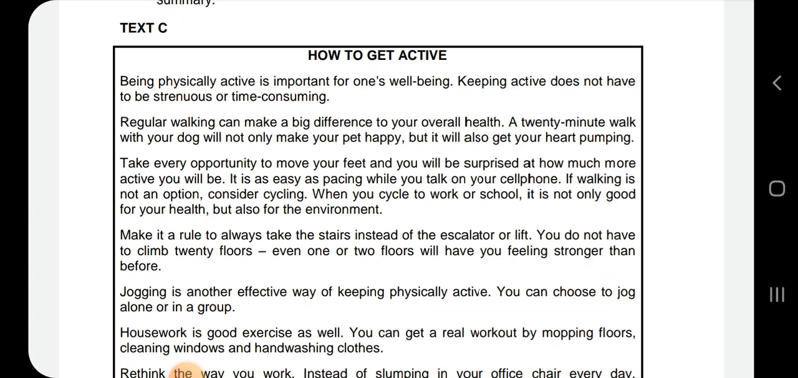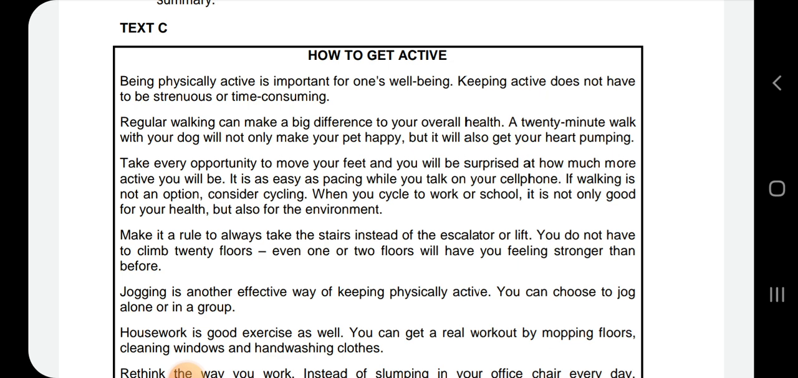Being physically active. How to get active. Text C. Being physically active is important for one's well-being. Keeping active does not have to be strenuous or time-consuming. That is point number 1. Write it in your own words. You just putting it in your own words is you summarizing. Regular walking can make a big difference to your overall health. A 20-minute walk with your dog will not only make your pet happy, but it will also get your heart pumping. Take every opportunity to move your feet, and you will be surprised at how much more active you would be. It is as easy as pacing while you talk on your cell phone.